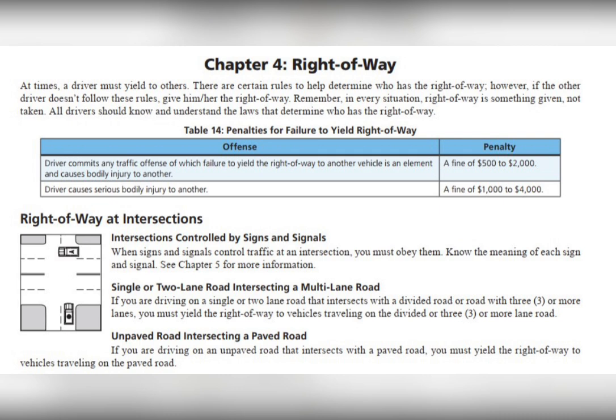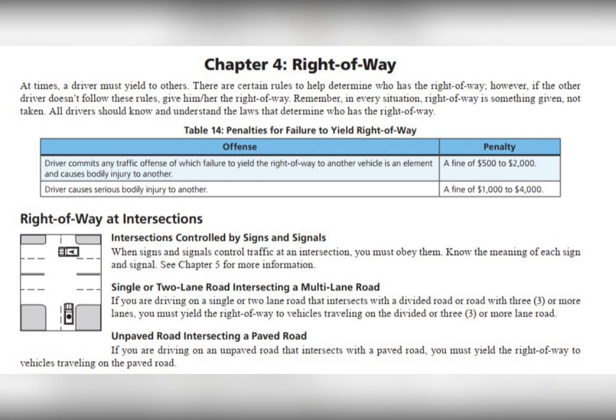Right-of-way at intersections. Intersections controlled by signs and signals. When signs and signals control traffic at an intersection, you must obey them. Know the meaning of each sign and signal. See Chapter 5 for more information.